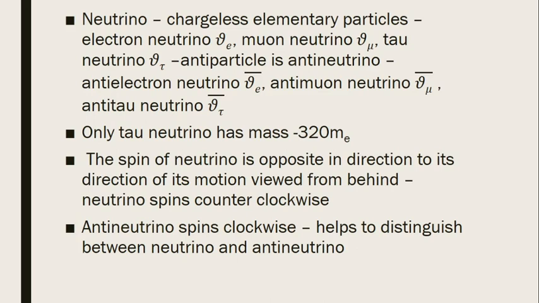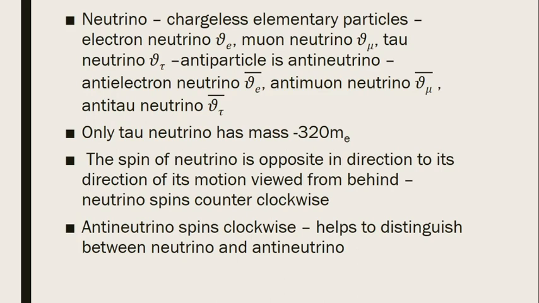There are three types of neutrinos. The neutrino associated with an electron is called the electron neutrino, represented by nu suffix e. The neutrino associated with the muon is the muon neutrino, nu mu, and then the tau neutrino, nu tau.